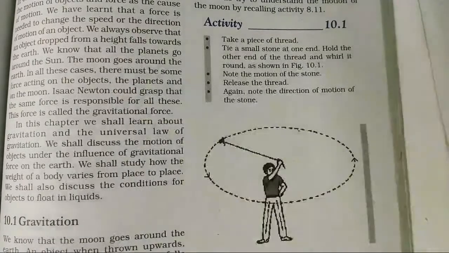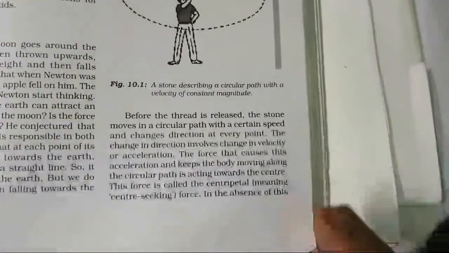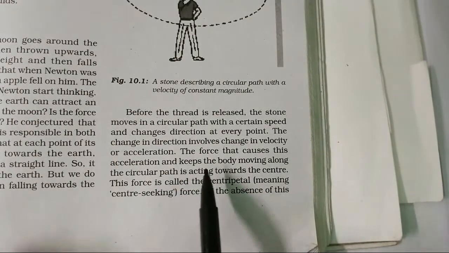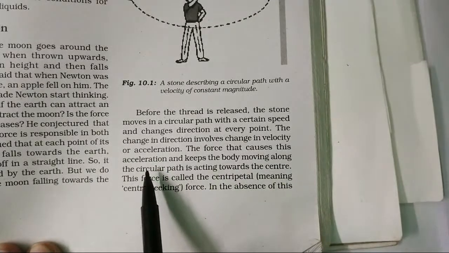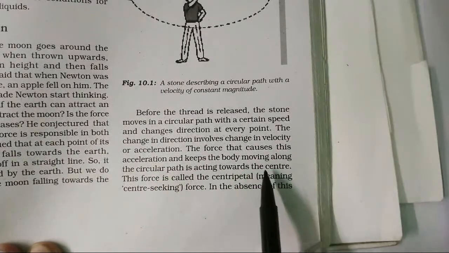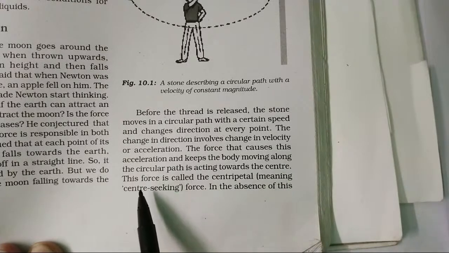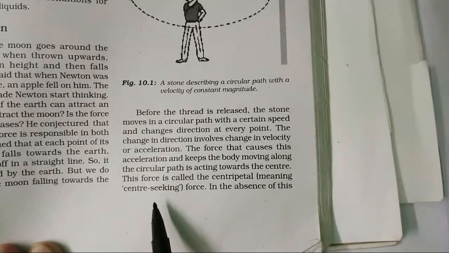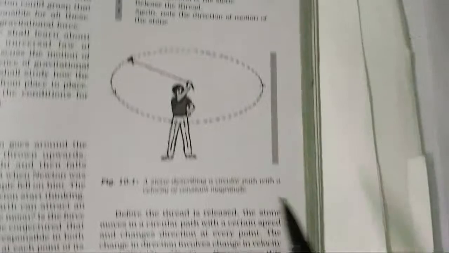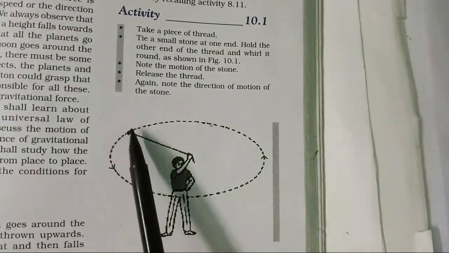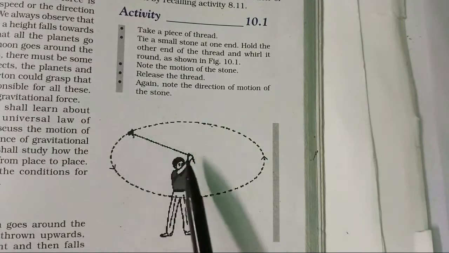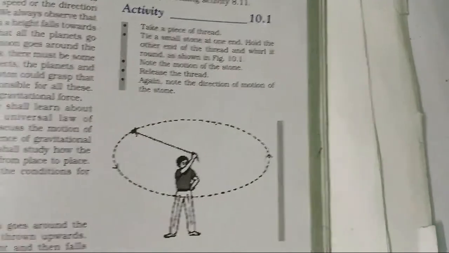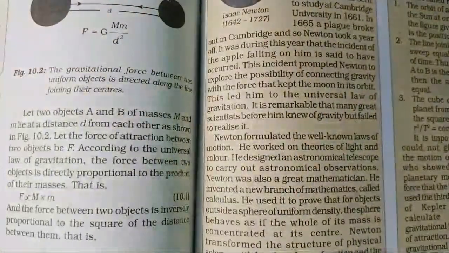This point is explained in this picture, and the force which causes this movement is acceleration. The force which is changing the direction makes the acceleration and keeps the body moving along the circular path. This is called the centripetal force. Centripetal means the force which keeps the object moving in a circular path. If I stop moving it, it will fall towards the center. So this is the force which is making it move towards the center, and that is called the centripetal force.